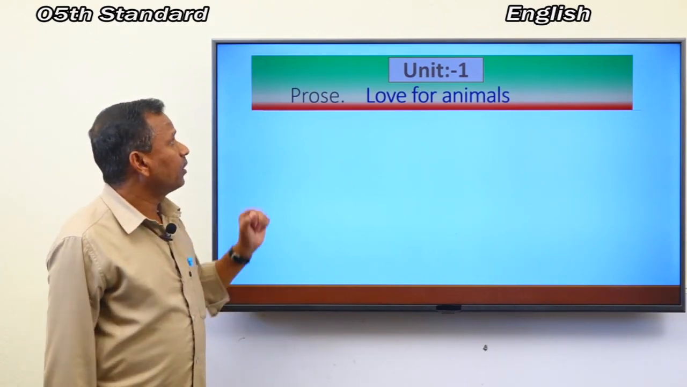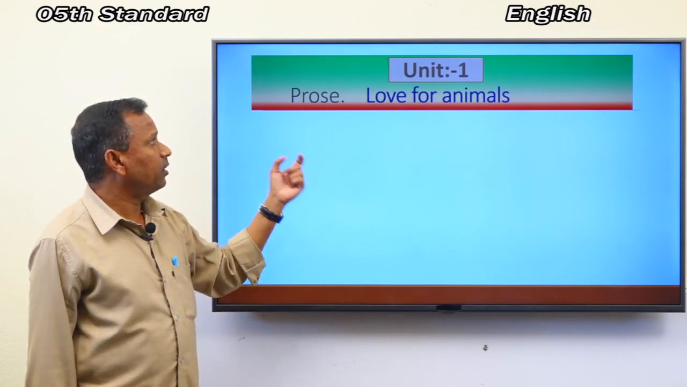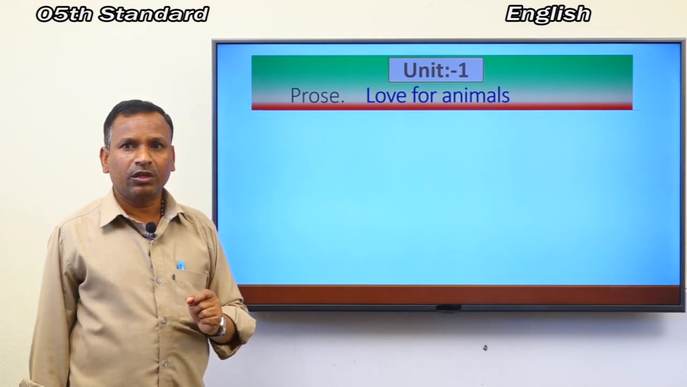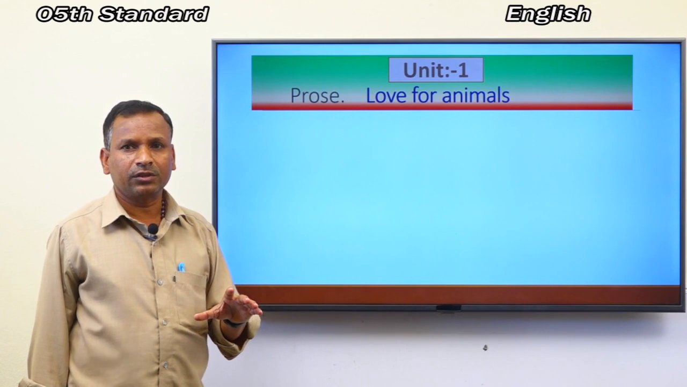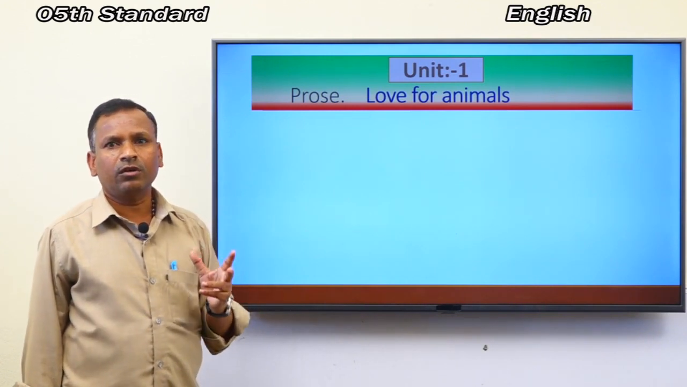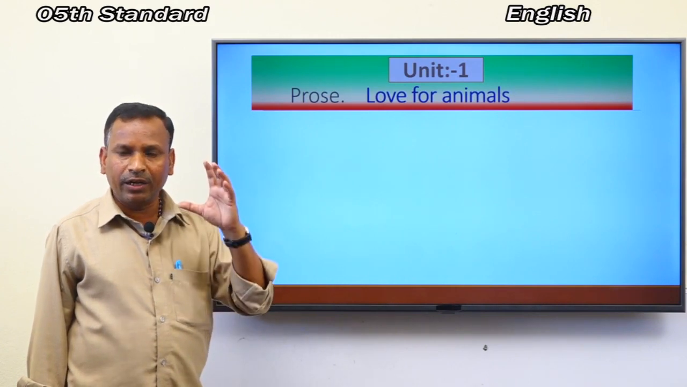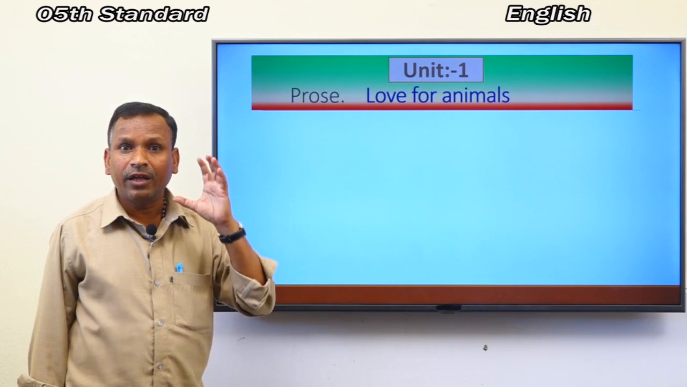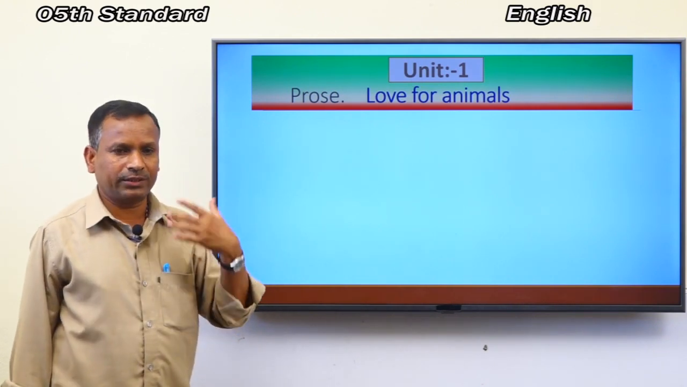Now I will read the lesson. Unit 1, prose, love for animals. So you have to do work. You have to open your book on page number 2. I will read the lesson. You have to observe carefully and listen carefully. Okay. Shall I start? Yes.